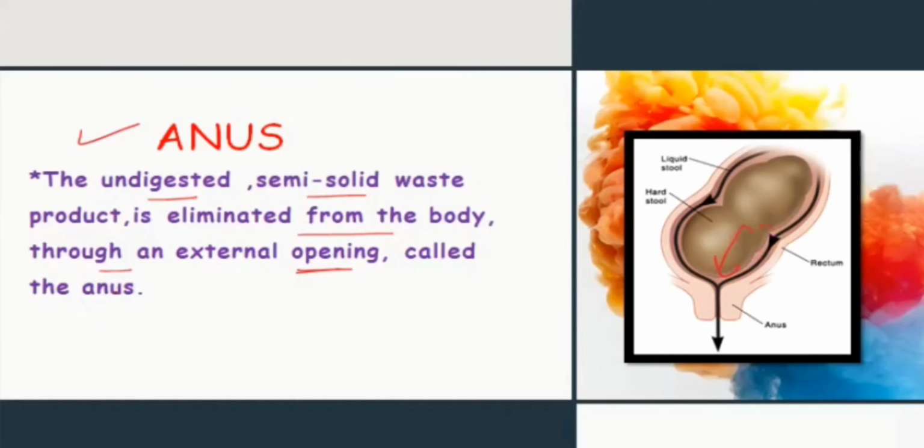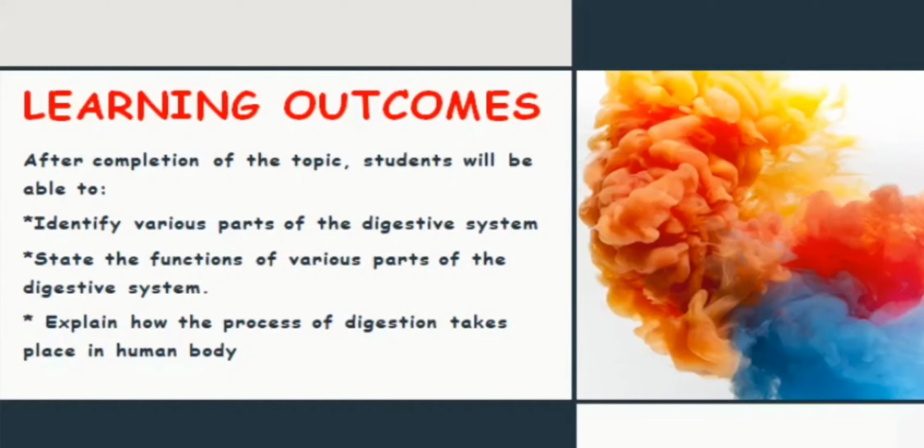So this is all about the topic. Learning outcome: after watching this video, you are now able to identify the various parts of the digestive system like the stomach, food pipe, small intestine, and large intestine. Also you can discuss the liver and the pancreas. Now you are able to state the functions of all the parts, glands as well as organs, and how digestion takes place. It starts from the mouth, and with the help of enzymes present in the salivary gland, the food gets broken down.